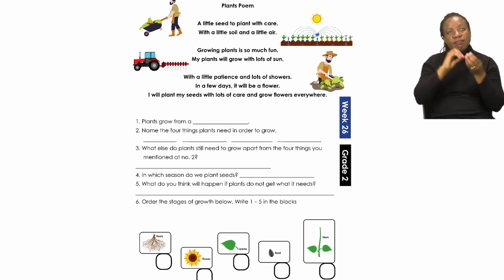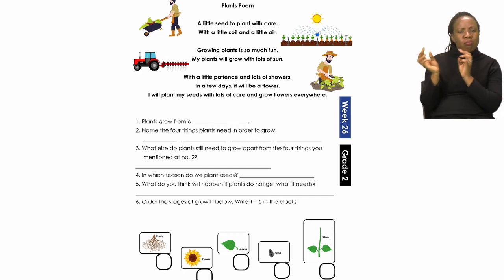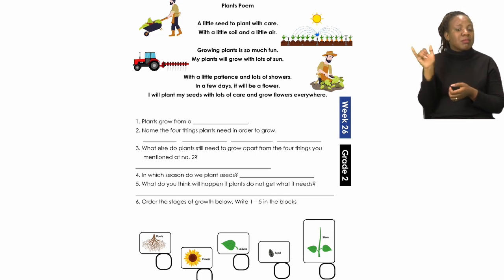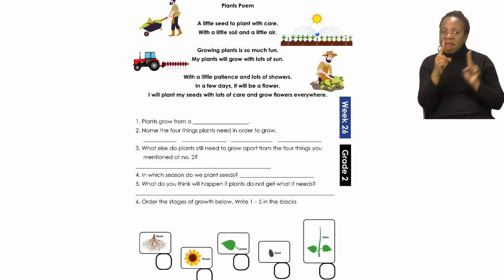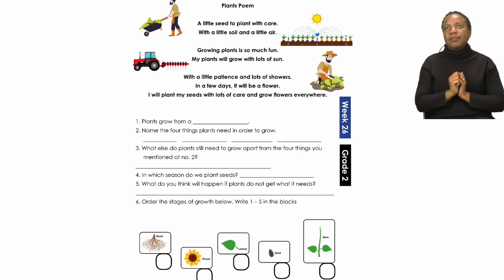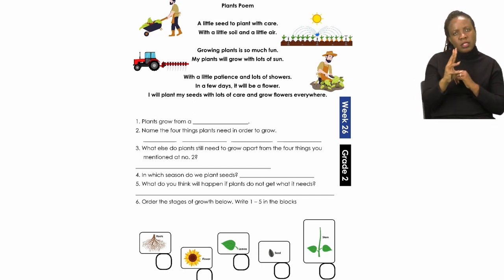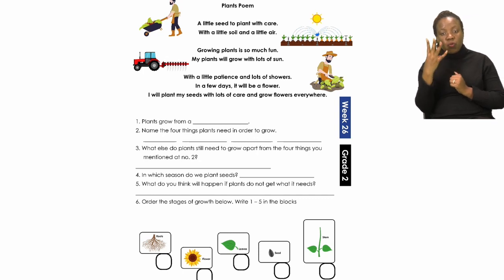Number 4. In which season do we plant seeds? Number 5. What do you think will happen if plants do not get what they need? And number 6. Order the stages of growth below. Write 1 to 5 in the blocks.